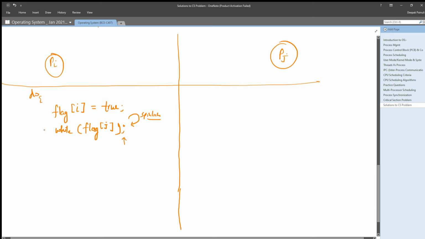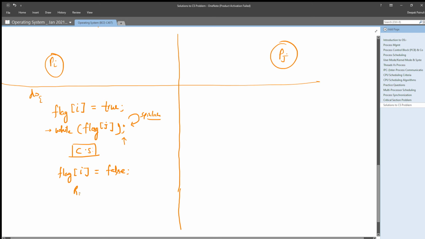If this condition fails, that means pi will enter its critical section, right? And after execution of its critical section, the process needs to set its flag value as false, so that the while loop can be broken in the pseudocode of the other process which is testing the value of flag i for entering its critical section, right?